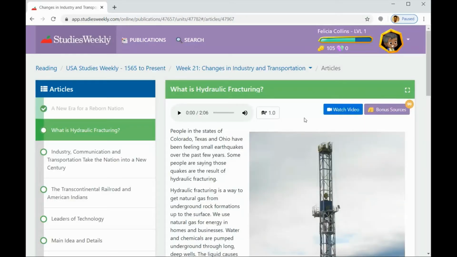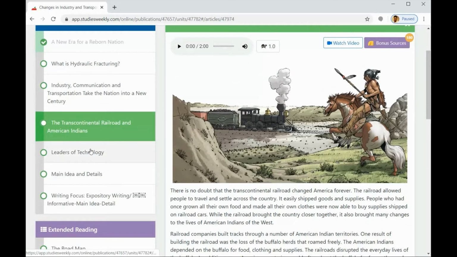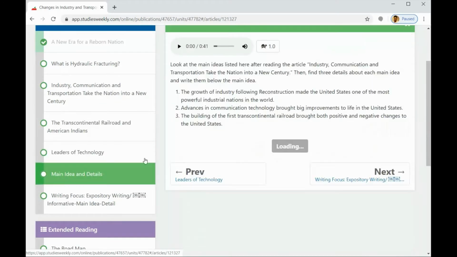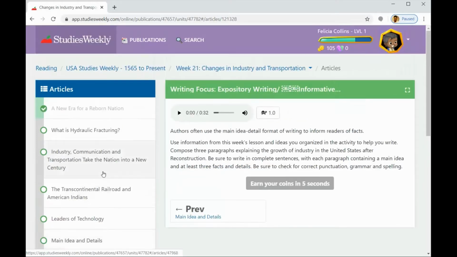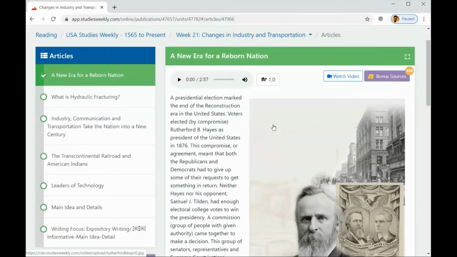Once you get into Studies Weekly, you're going to have a list of articles that you're going to be reading for this week. Now, in class before we left, we talked about the ending of the Civil War and the North winning the war. So this is going to be 100 years later. We're going to take a look at how changes in industry and transportation made a big difference in America. There is a reader for you.